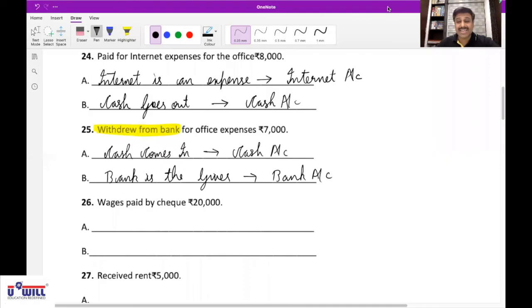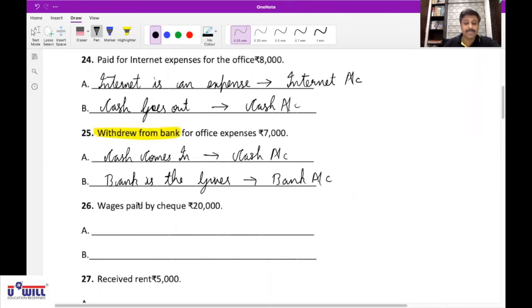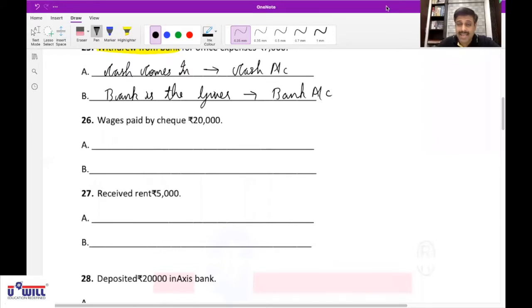Will I try the 26th one? Wages paid by check, rupees 20,000. What comes in?